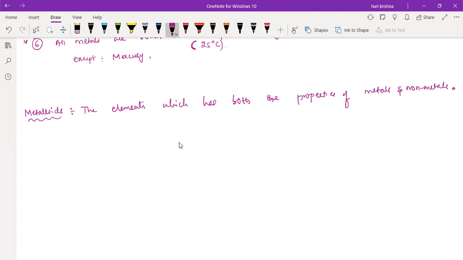Then in the periodic table, in total we have 7 metalloids. How many metalloids are there? 7.